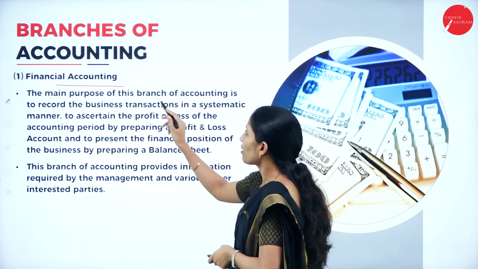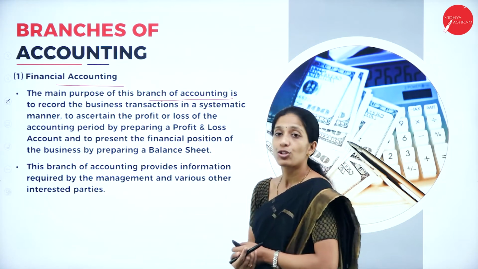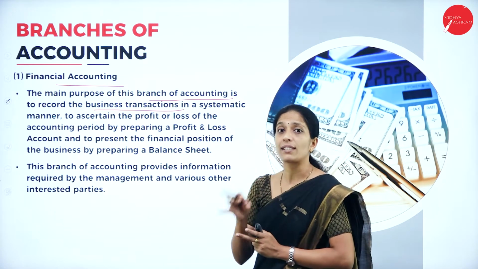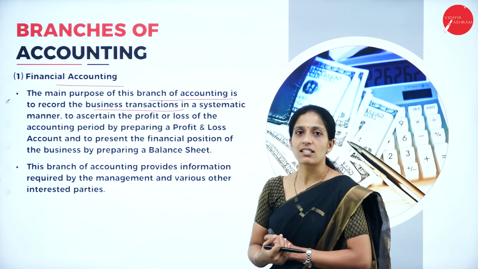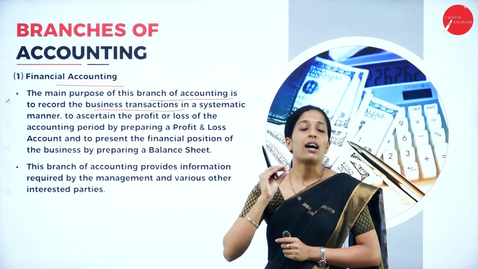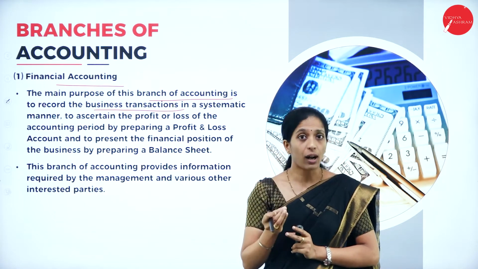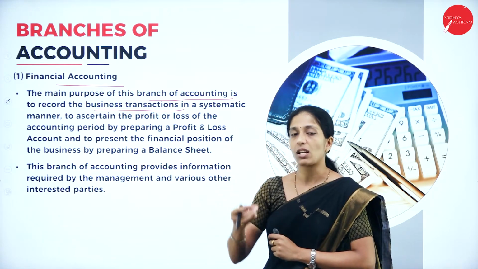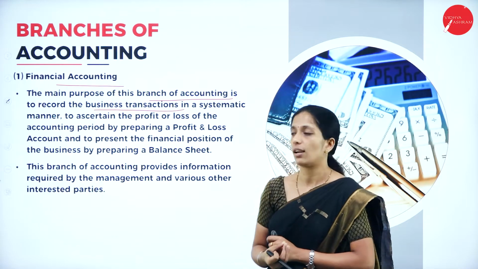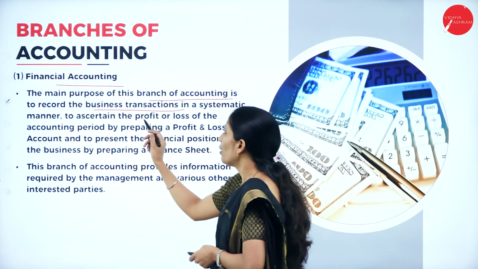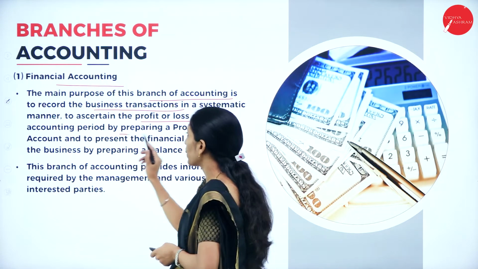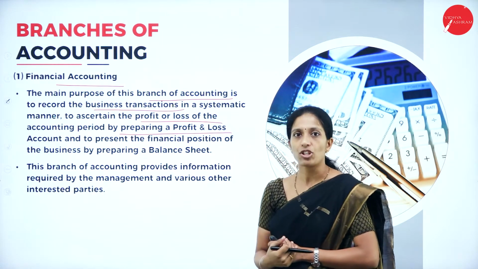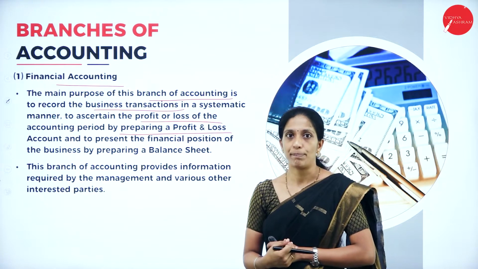The main purpose of this branch of accounting is to record the business transactions. Of course, we record only the business transactions, in a systematic manner. So our accounting starts with the recording of transactions, in a systematic manner or chronological order, to ascertain the profit or loss of the accounting period by preparing the profit and loss account, and to present the financial position by preparing the balance sheet.